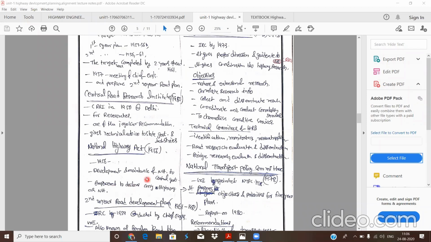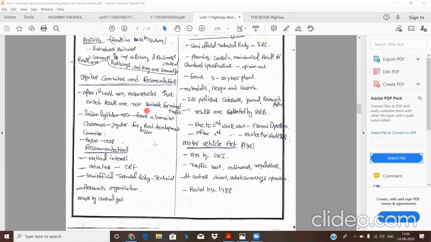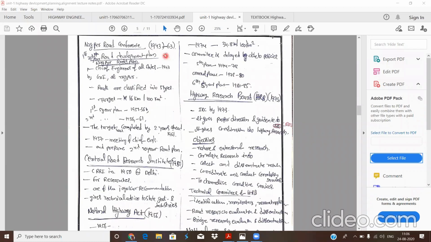Okay, so these are the two bodies or acts formed in 1943 to 63. The first 20-year road development plan is 1943 to 63. It is also known as the Nagpur Road Conference, because the meeting was conducted at Nagpur in 1943. That's why the development plan is known as the Nagpur Road Development Plan. They classified the roads into five types. The target length was 16 km per 100 square kilometer area.